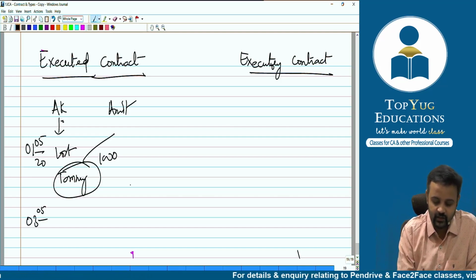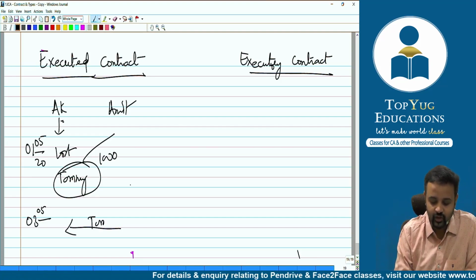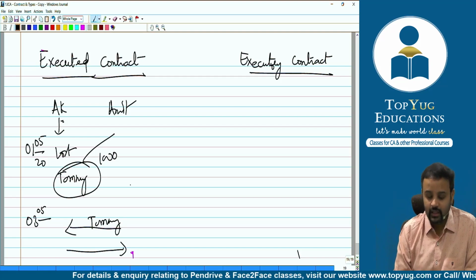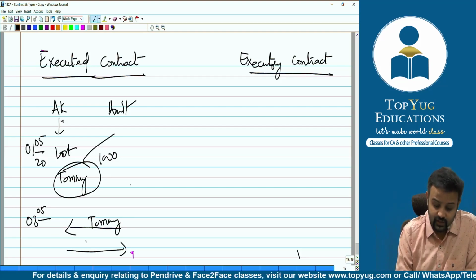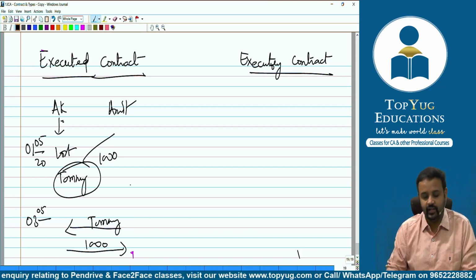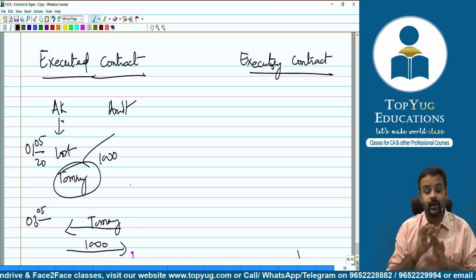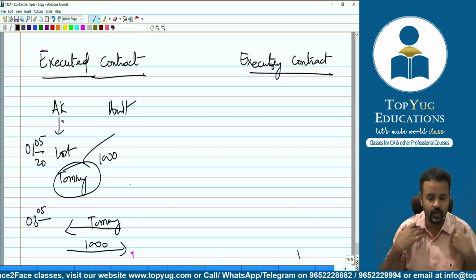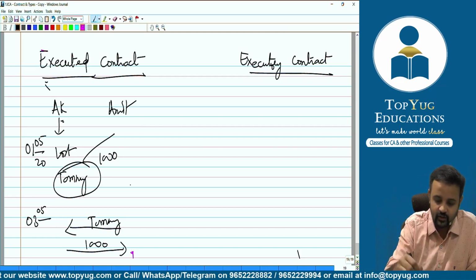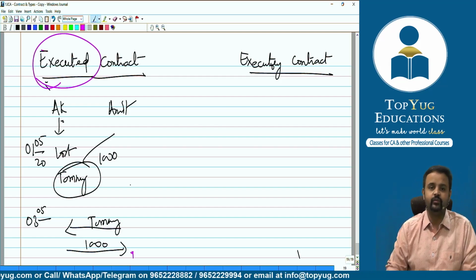Now let's say on 3rd of May, Amit gets that Tommy Choo Choo and gives it to Akanksha. And let us say that Akanksha also immediately takes out rupees 1000 and pays Amit as promised, as agreed. So Amit has given Tommy Choo Choo, Akanksha has given 1000 rupees. Both the parties have performed their part, both have completed their obligation. Then the contract can be called what? Executed contract. Both the parties have performed their part.